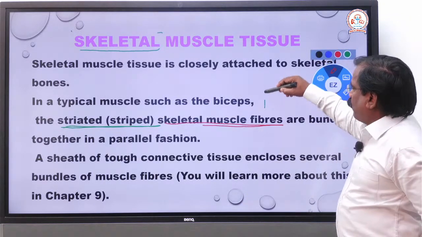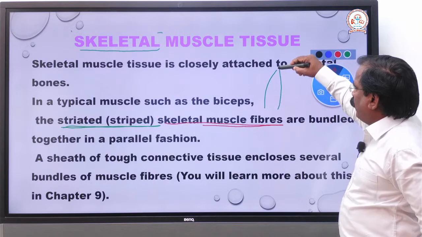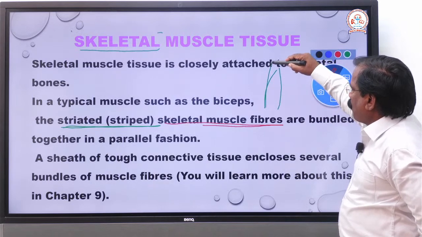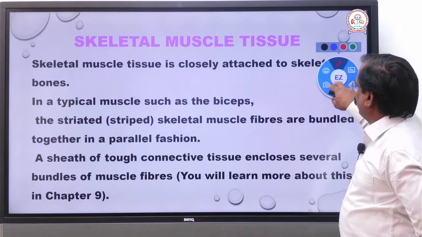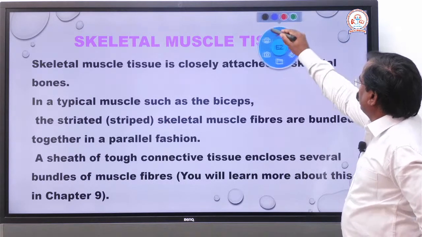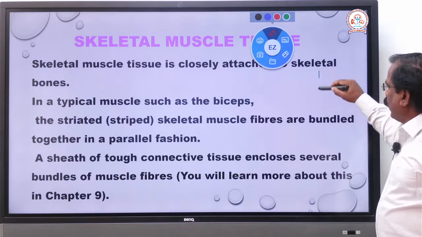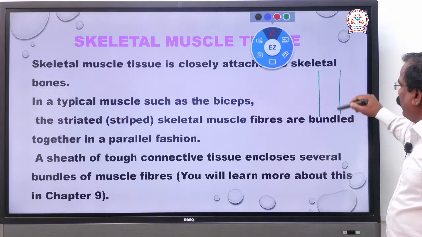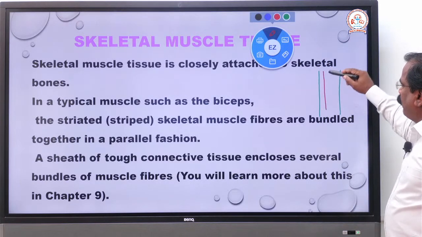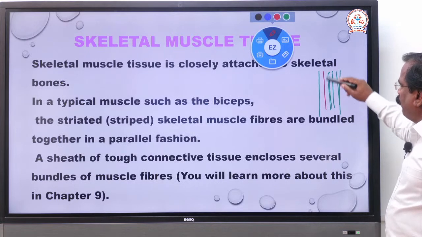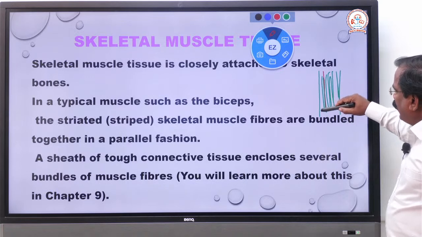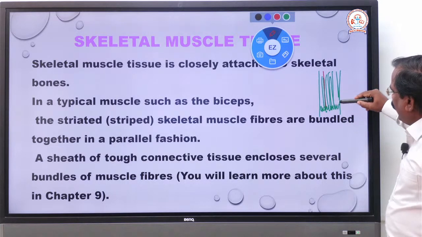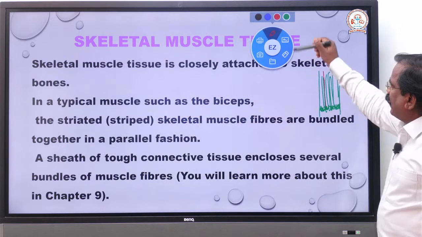So listen, take one muscle fiber. This is one skeletal muscle fiber. Here are the myofibrils, and here dark and light bands are there.